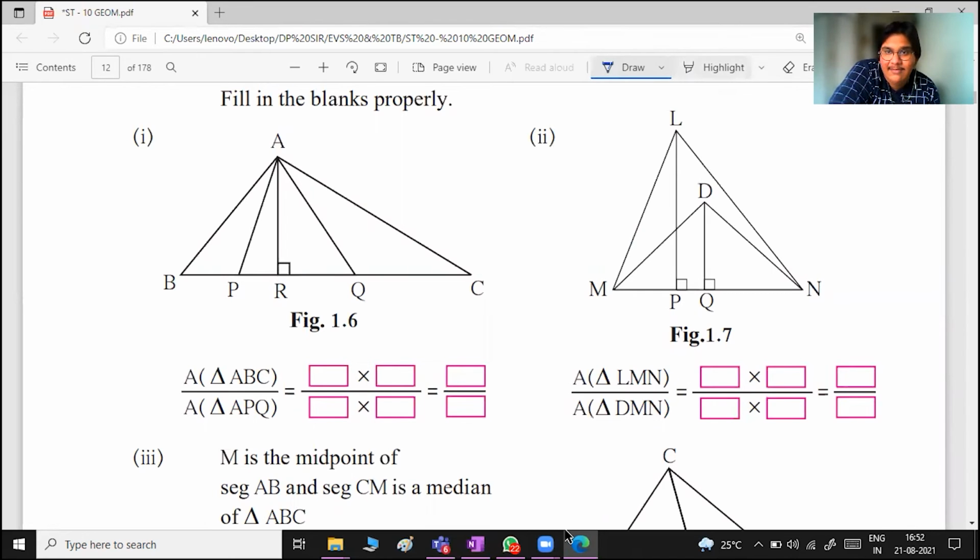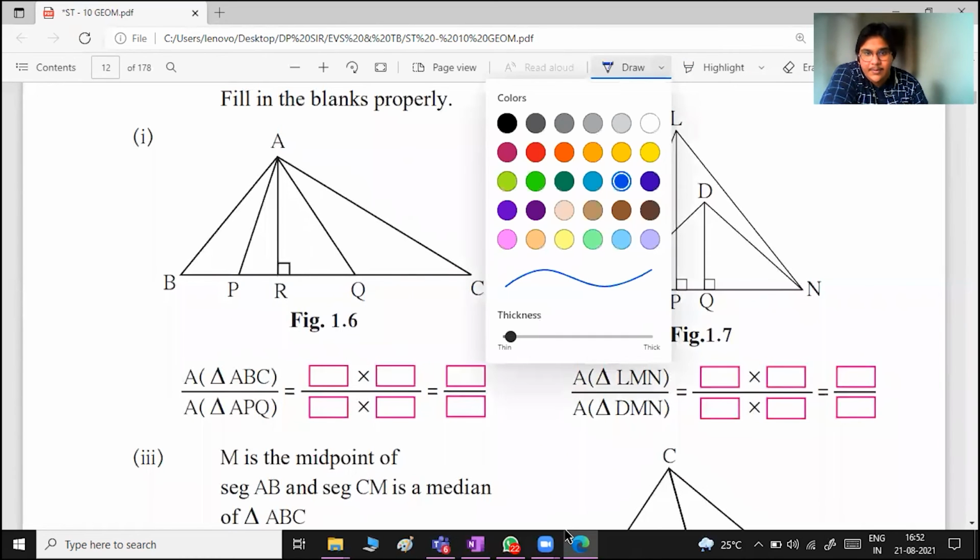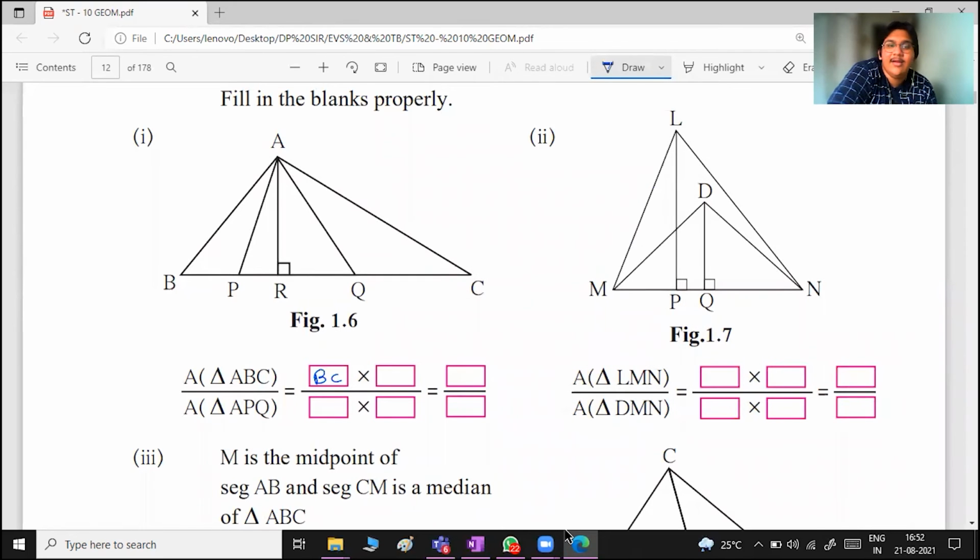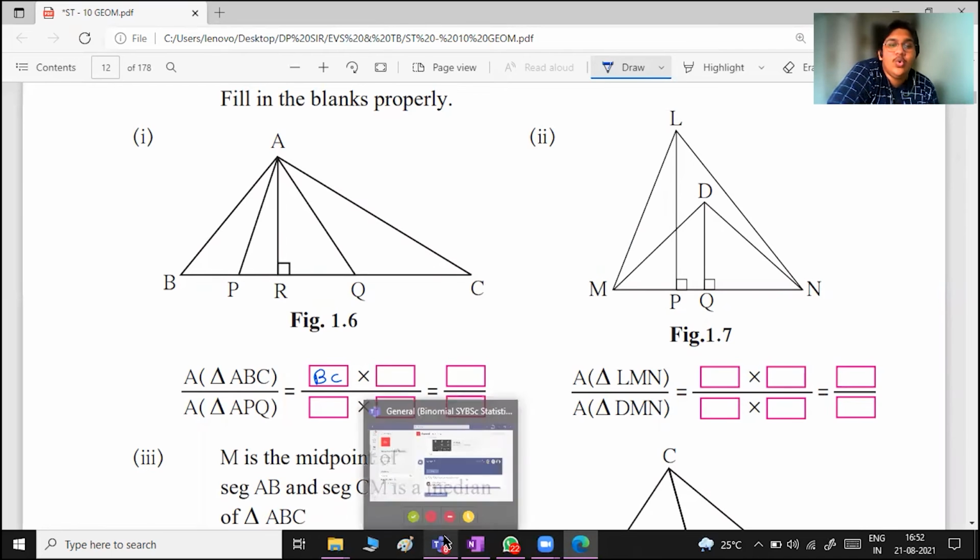ध्यान देना, ABC ये रहा, A, B और C पूरा triangle. उसका base, what is the base? It is BC. I don't know वो box में लिख पाऊंगा कि नहीं. Give me a moment. Let me just decrease the thickness. BC. ठीक है? अपॉन APQ, उसके अंदर ही देखो APQ, उसका बेस क्या है?